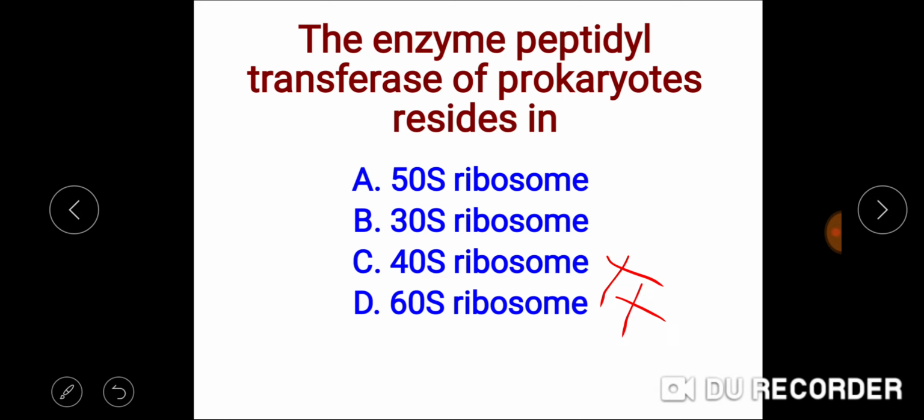So it is the 50S ribosome which is possessing this enzyme peptidyl transferase, the enzyme which transfers the amino acids to join with the rest of the chain of the amino acids. So the answer is 50S ribosomes.